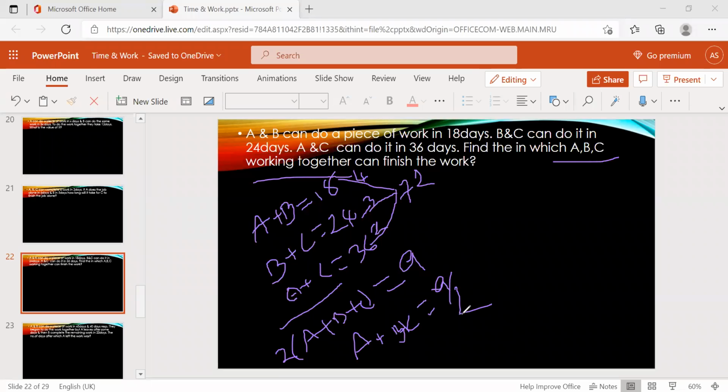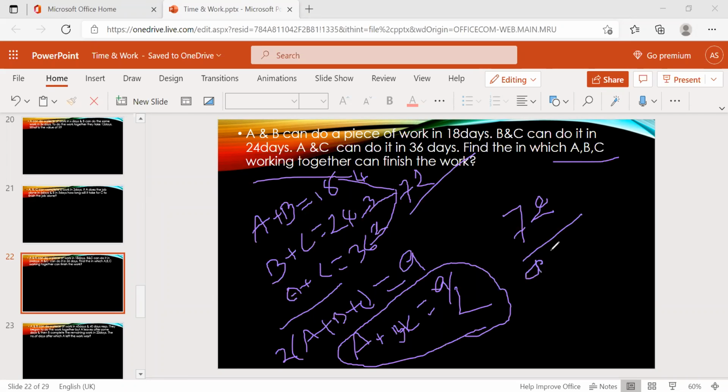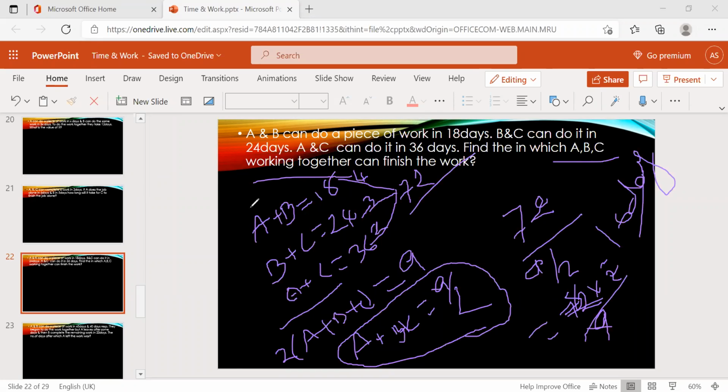A plus B plus C's 1 day work is 9 by 2. And the total work is 72. 72 divided by 9 by 2 is 72 into 2 by 9. So 8 into 2 is 16 days. Nice.